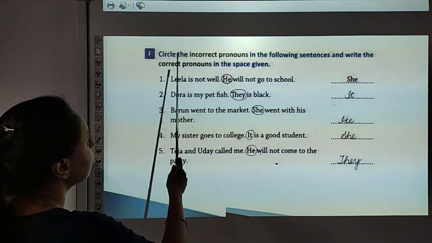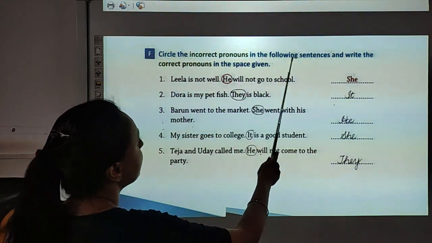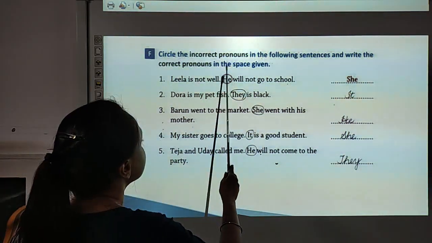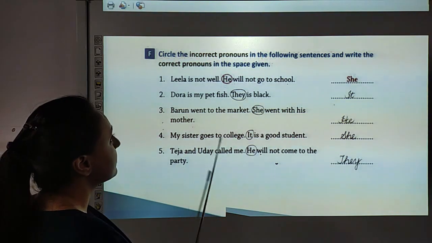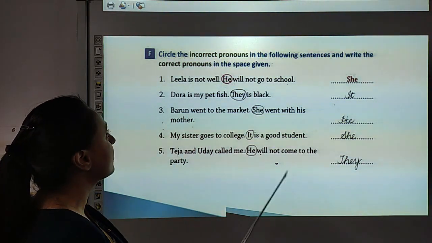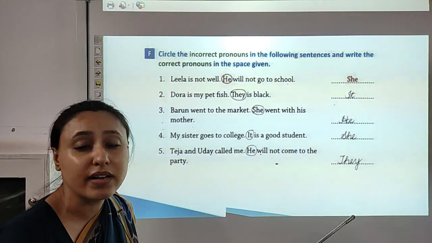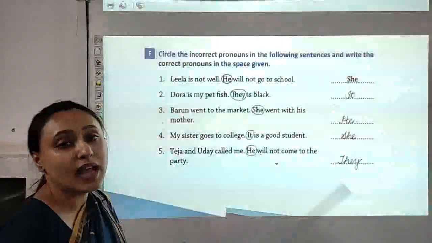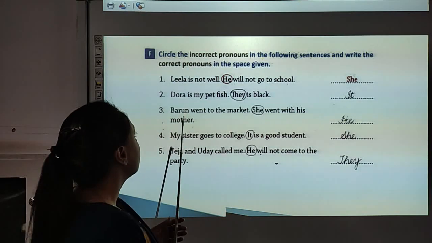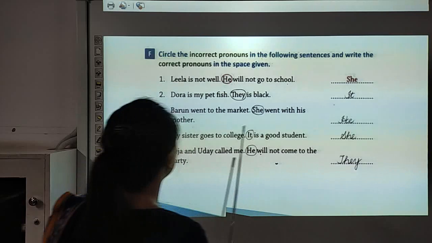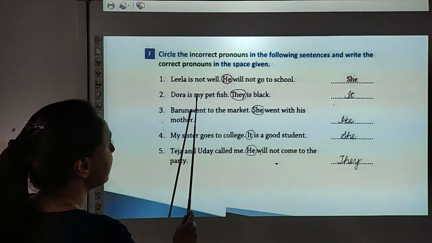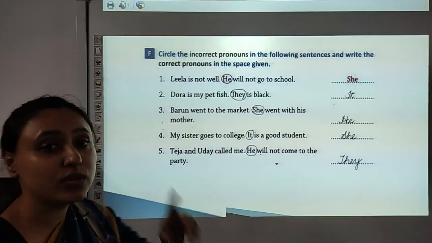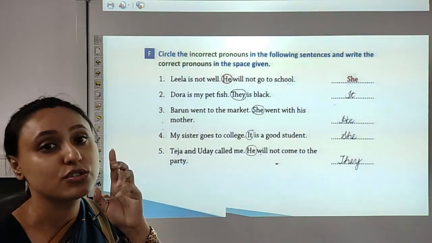Question F. Circle the incorrect pronouns in the following sentences and write the correct pronouns in the space given. So children, some sentences are given to you. You have to circle the incorrect pronouns and rewrite it in the blank given in front of it. Number 1 has been done for you. Now look at number 2. Dora is my pet fish. They is black. Here we are talking about one pet fish, that is Dora.